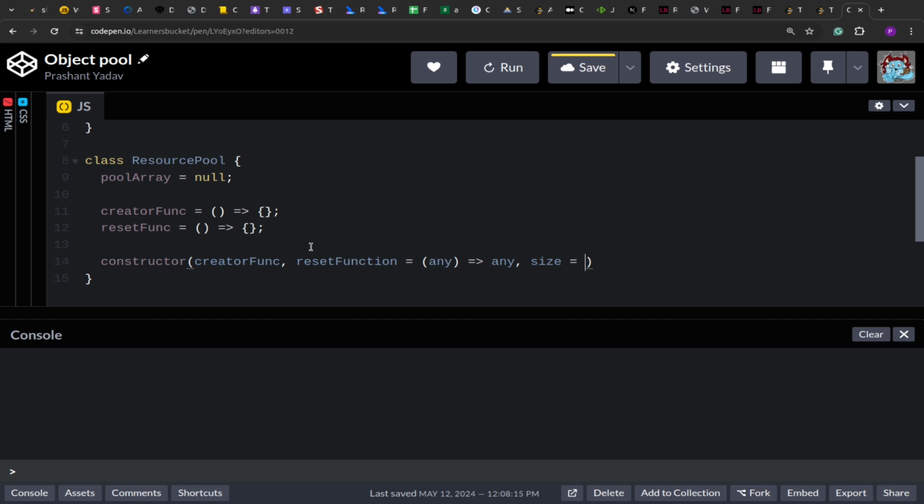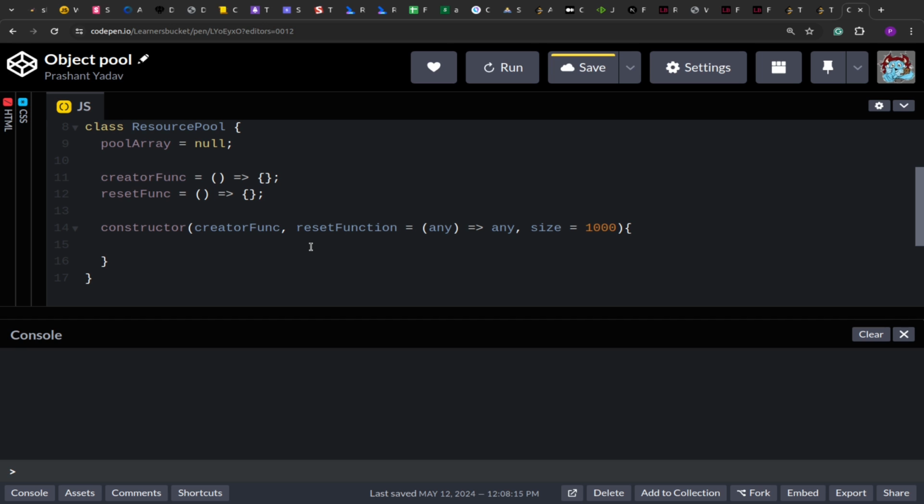And then we have this default pool size. So pool size will be accepted, but we are setting a default value to that, so that when we are instantiating, it's not necessary to always accept or request the size of the pool. We can define it by default. And then the reset function is your reset function. So we are assigning it.